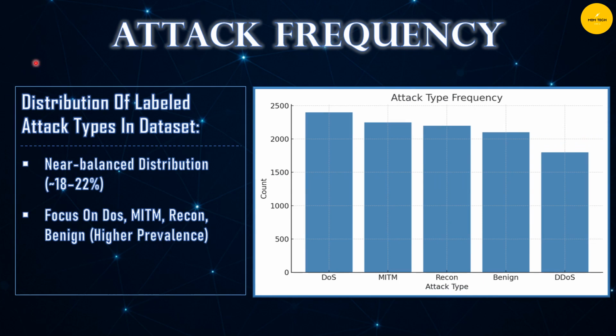Here, we're looking at the distribution of labeled attack types in the dataset. The first thing to notice is that the dataset is fairly well balanced across the 5 categories, each around 18 to 22%. Most of the samples are focused on denial of service, man in the middle, and reconnaissance traffic, along with normal benign traffic. These represent the more common IoT scenarios. From an SOC perspective, this balance is good because it means the model isn't just memorizing one dominant class, it's being trained to recognize a spread of different behaviors.